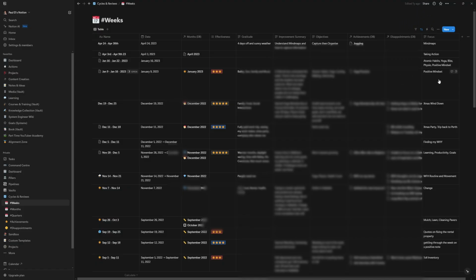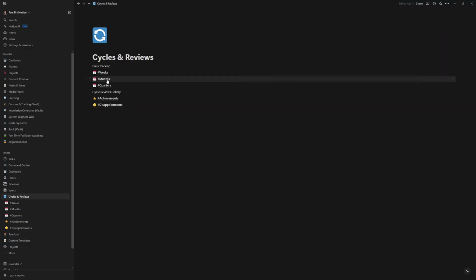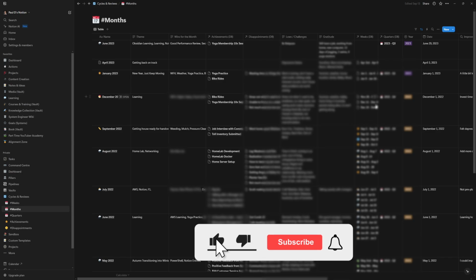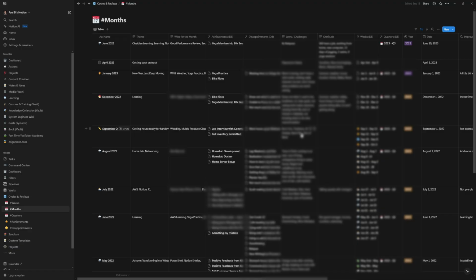and the focus for the week. And then after the week was completed, at the end of the month, you'd do a monthly review, which would gather all the weeks together and give you a snapshot of the month. And this was quite handy because it told you what quarter it was in. You've got some really nice information here for the month, such as what was the theme, what was the win for the month, what did you achieve, what were you disappointed with, what were the lows, the challenges, and what were you grateful for. So it was quite handy to have this review, and I really love how easy it is to do this in Notion.